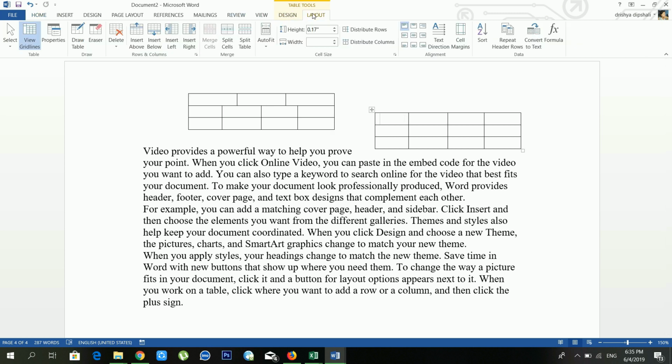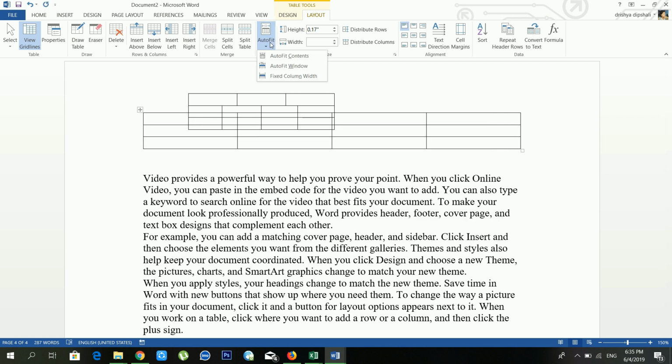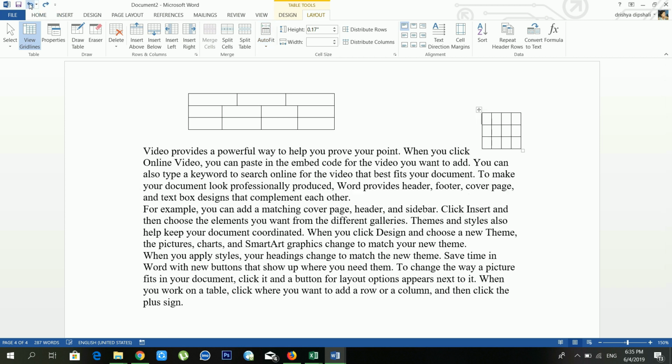And another option is auto fit. If you want to make it small, or if you want to make it auto fit window, or if you want to make it fixed column width, in that case you can use it. Okay. Another option is height. You can set the row height, and you can set the column width from here.